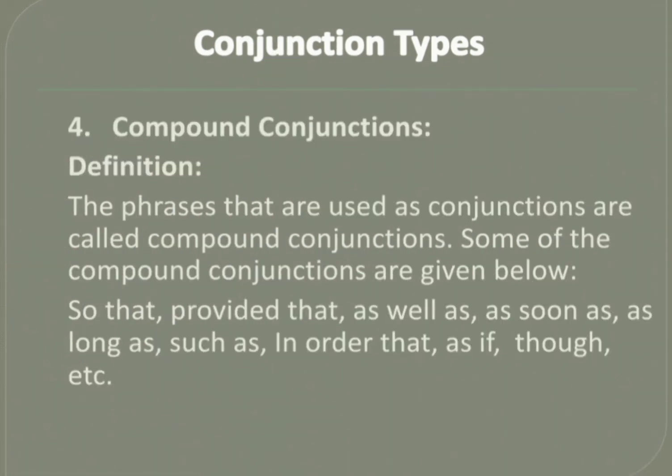Next is compound conjunctions. The phrases that are used as conjunctions are called compound conjunctions. Some of the compound conjunctions are given below: so that, provided that, as well as, as soon as, as long as, such as, in order that, as if, as though, and so on.